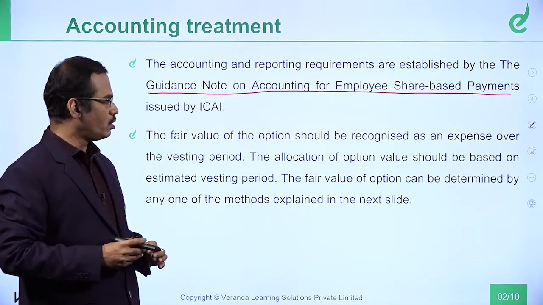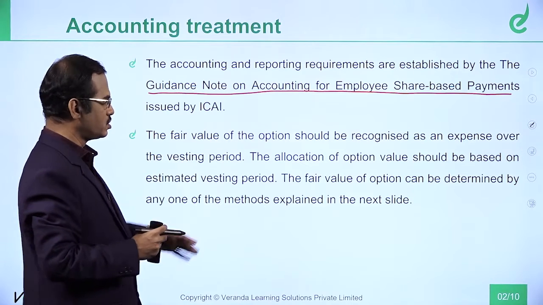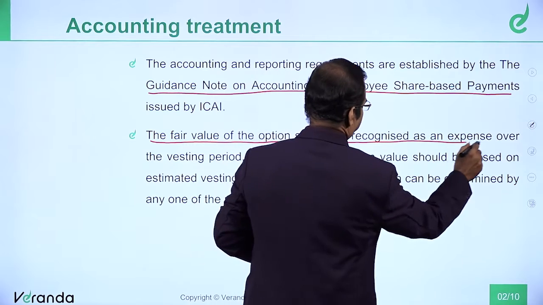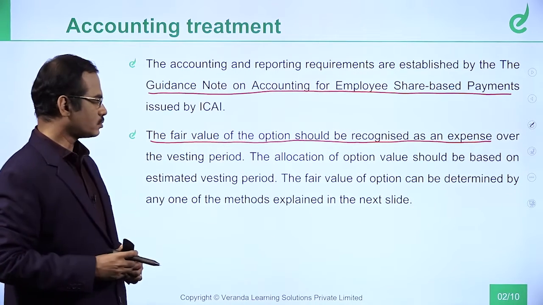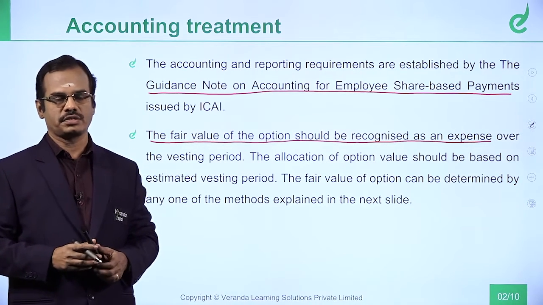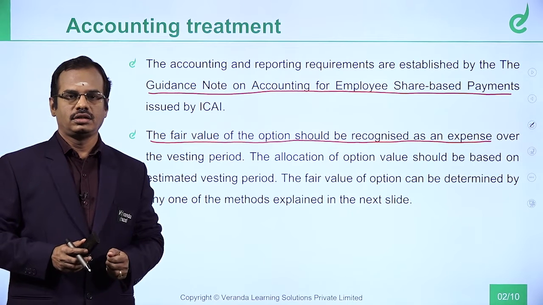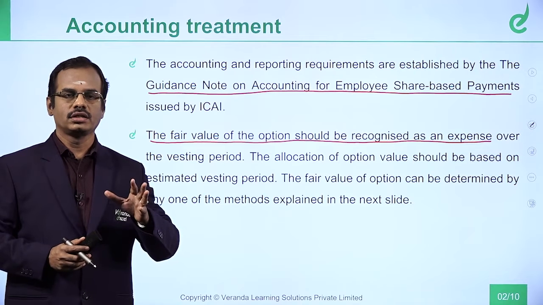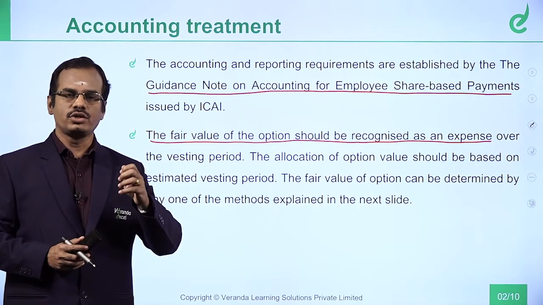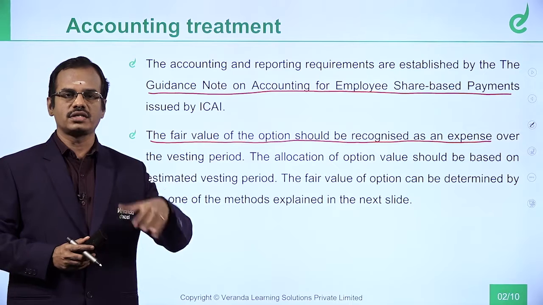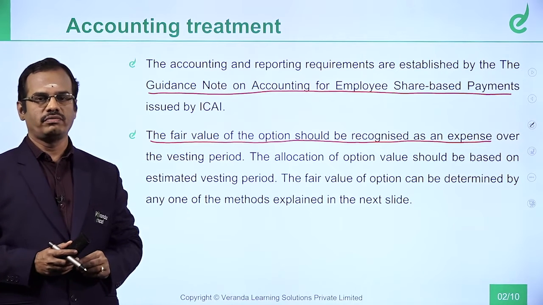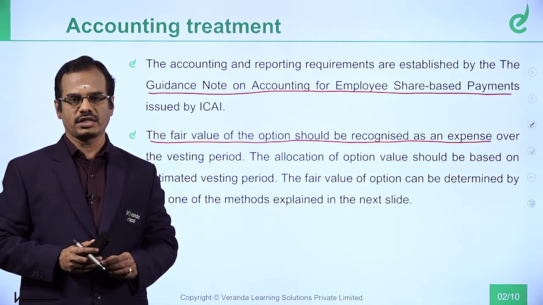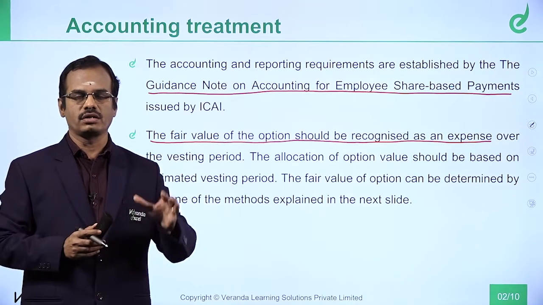The fair value of the option should be recognized as an expense. This is the thesis or theme. Fair value of option is different, fair value of share is different. In short, if shares are issued at a concessional value, that concession is like an expense for the company. That will be recognized by the company as expense over the vesting period, depending on the vesting period.